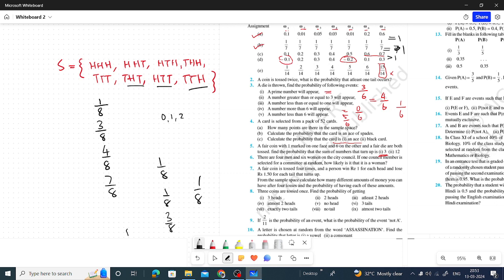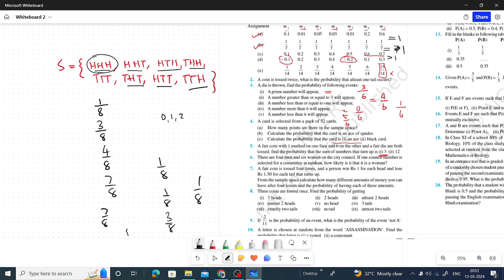And at most 2 tails. Maximum 2 tails; 3 tails it cannot be. At most means maximum 2 tails are possible. It can be 1 tail also. 3 tails will not come.